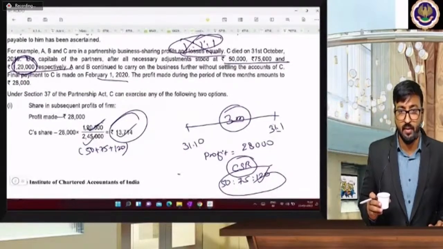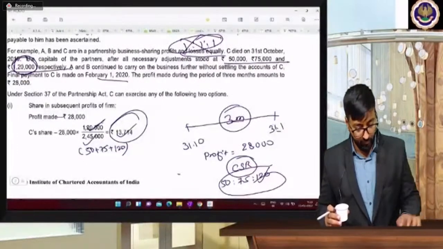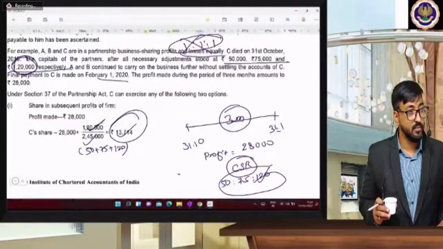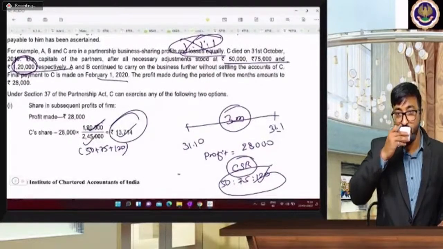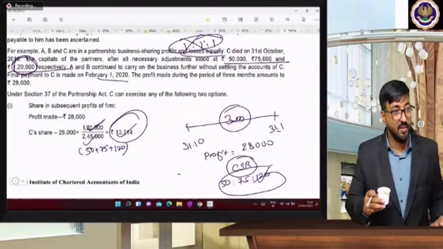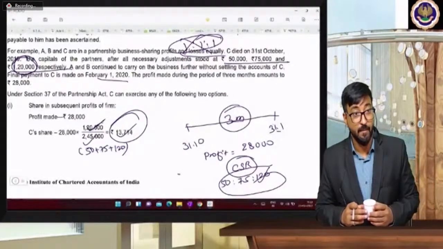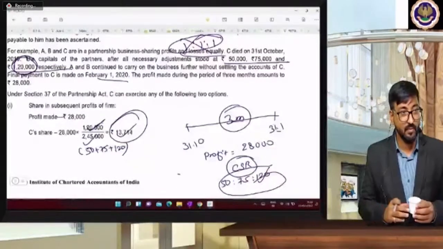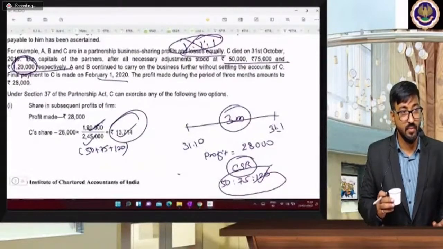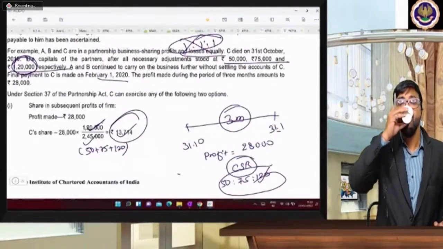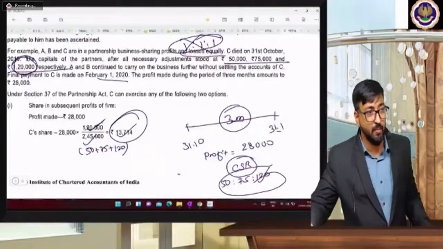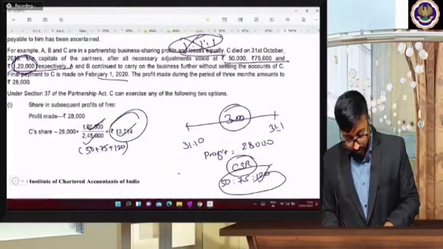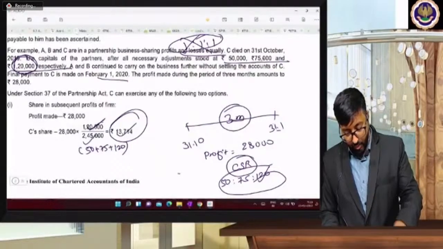Draw the diagram properly. Got it, got it.